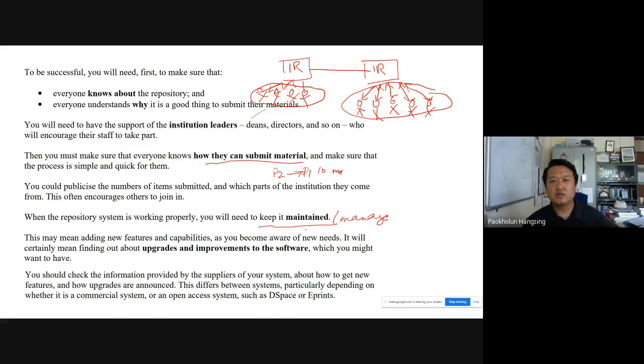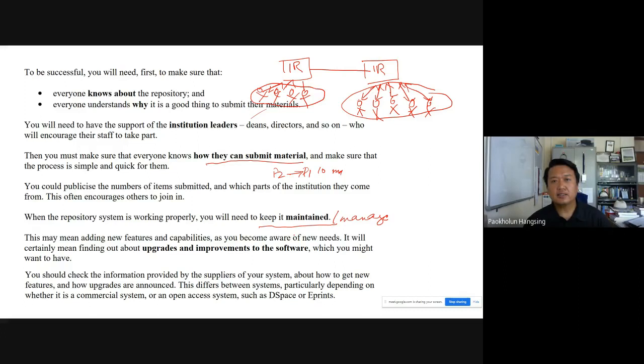So the number of the content in the repository will keep growing. This means that adding new features and capabilities as you become aware of new needs is needed. Most institutional repositories, whether commercial or open source software, can be customized. One good thing is that they can be customized according to our local requirement or local choice.